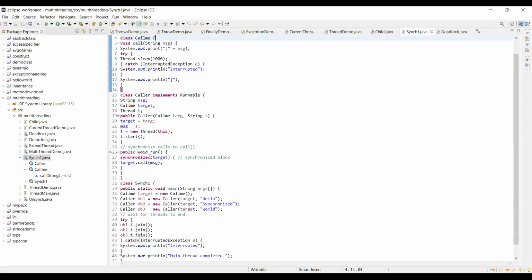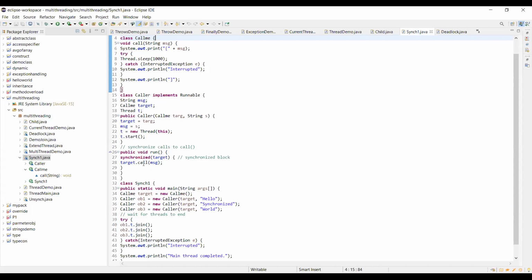Inside that run method, we are taking one synchronized block. I told you this is the second way of making the synchronized environment. So we are creating one synchronized block. Inside this, the instruction we have given is this call method, which belongs to the Callme class. This is the resource that everyone wants to use. So inside this synchronized block, that call method is invoked.